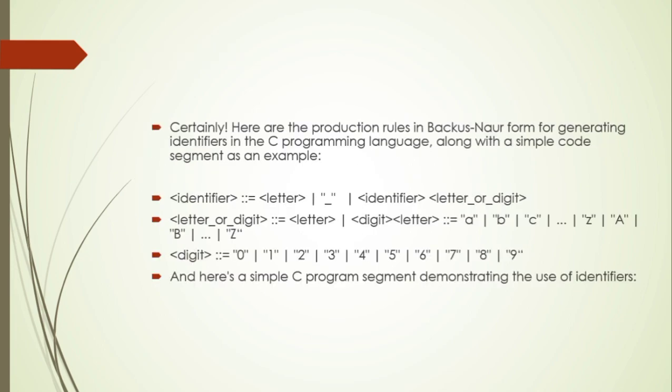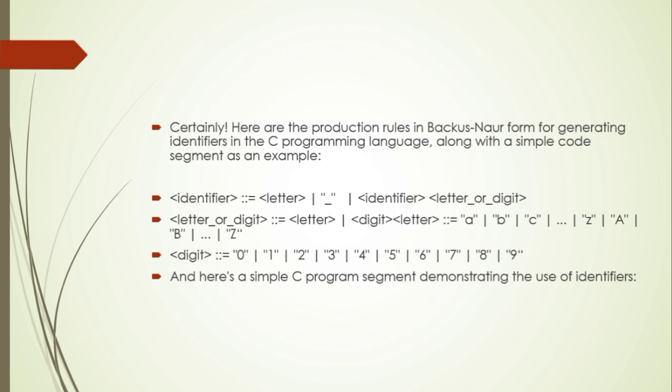Certainly, here are the production rules in Backus-Naur form for generating identifiers along with a simple code segment as follows: identifier ::= letter | identifier digit. Digit can vary from 0 to 9.